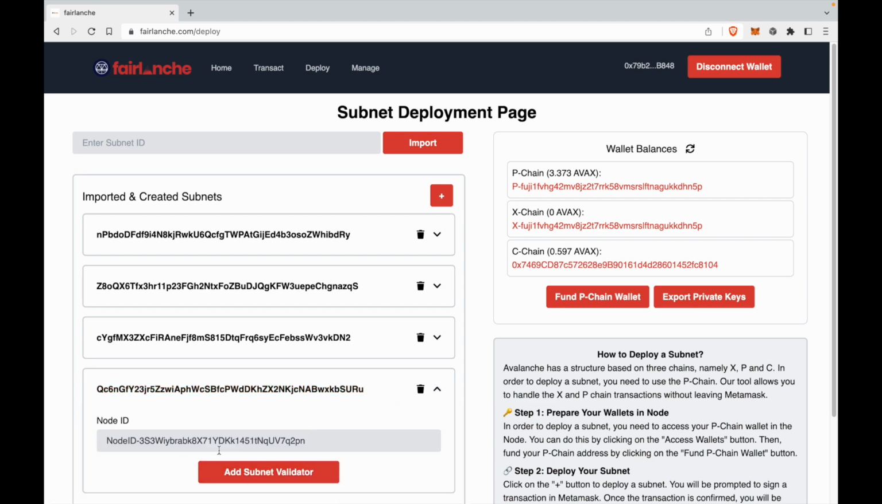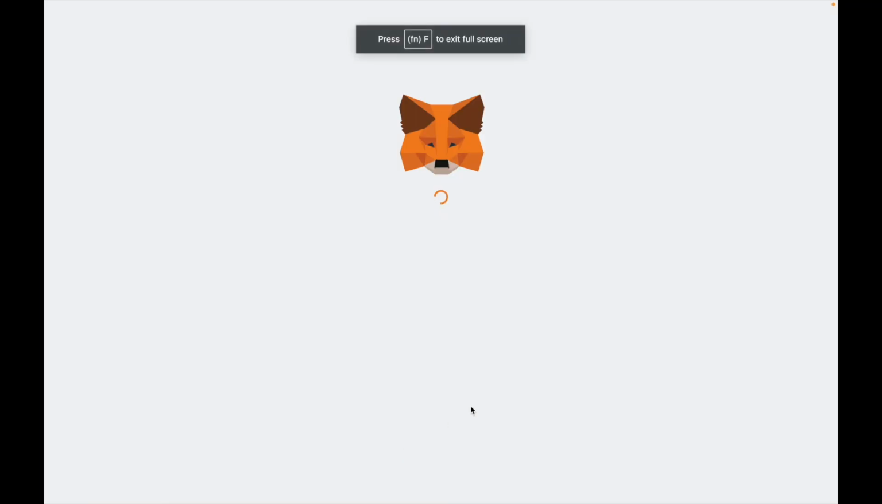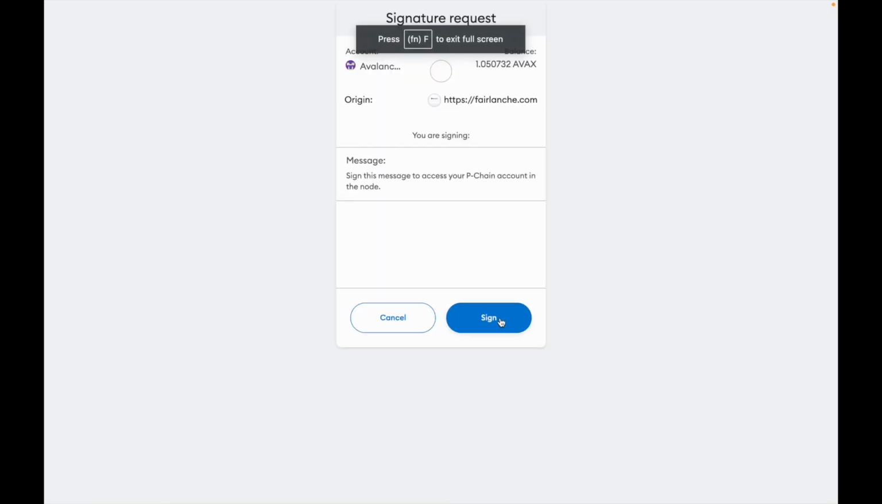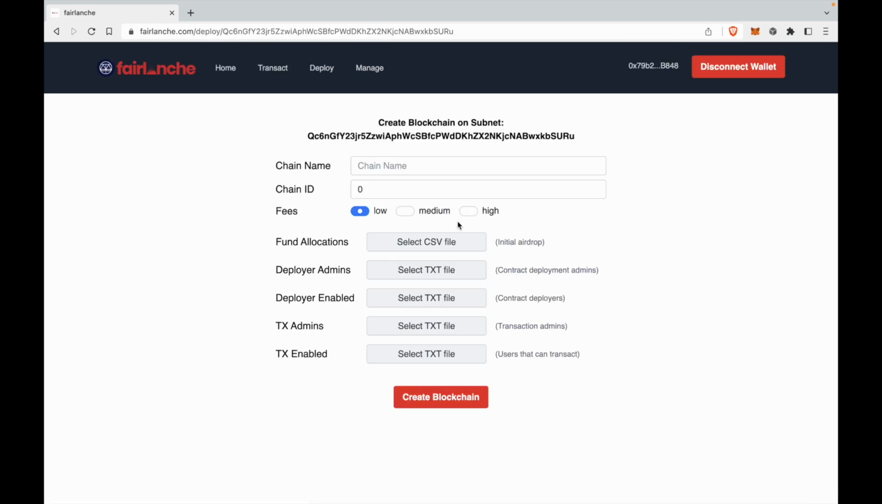We can add a validator to our subnet. This is our default node ID. Let's add this as a subnet validator to our newly created subnet. As you can see, the transaction has been sent from our P-chain wallet. Now, let us deploy a blockchain on our newly created subnet.